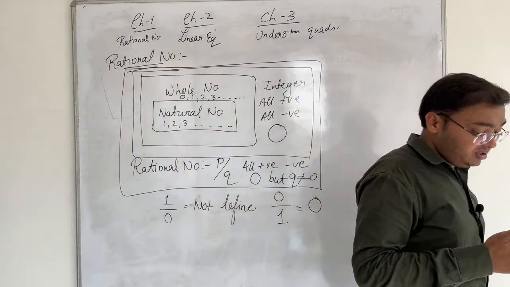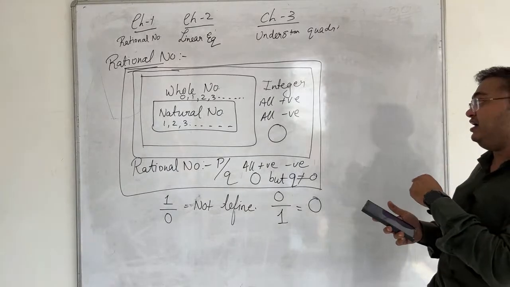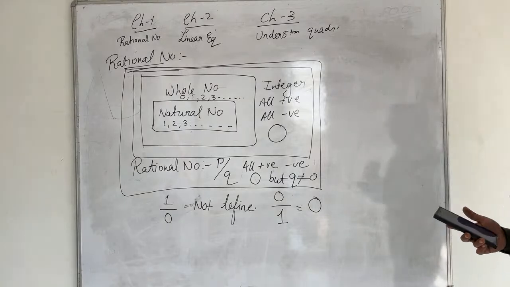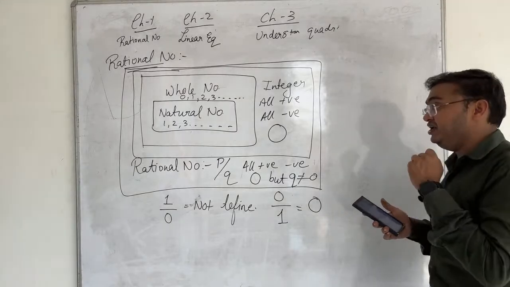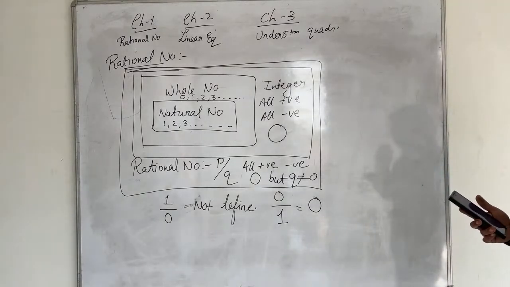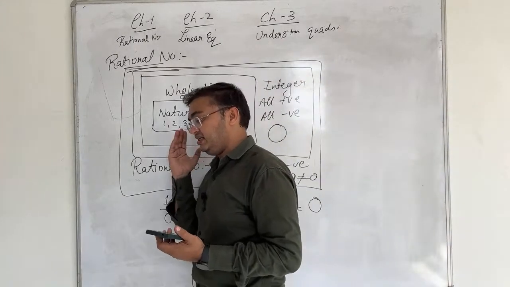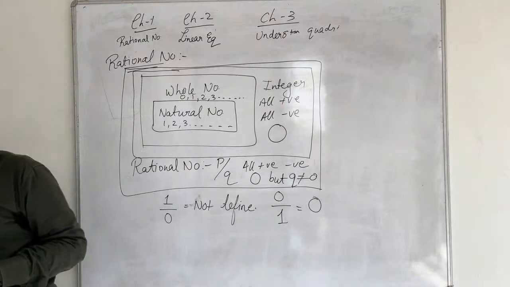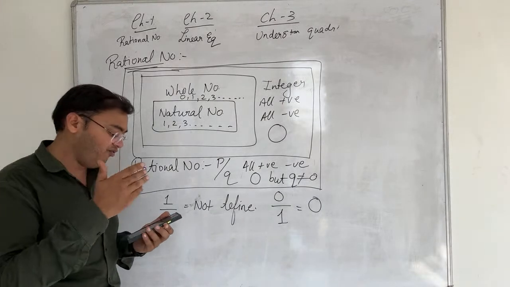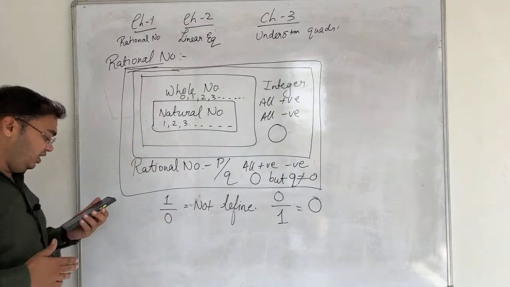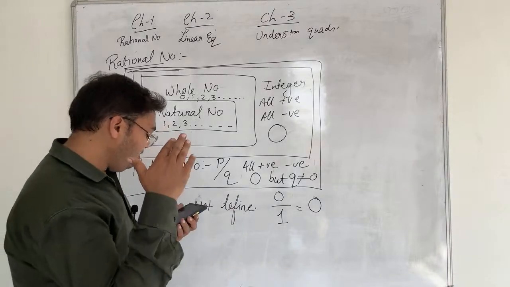Clear? So that's the only reason why I make you draw this table, so that you can answer this type of silly questions in your paper if it's been asked, and you don't lose your marks due to silly mistakes. So definitely the natural numbers start from 1, 2, 3, 4, 5, 6 and the whole numbers start from 0, 1, 2, 3, 4, 5. That means definitely all the natural numbers are whole numbers. Clear to everyone? Now next question.